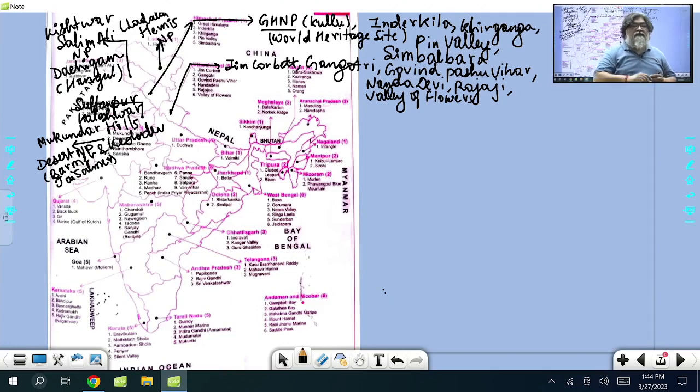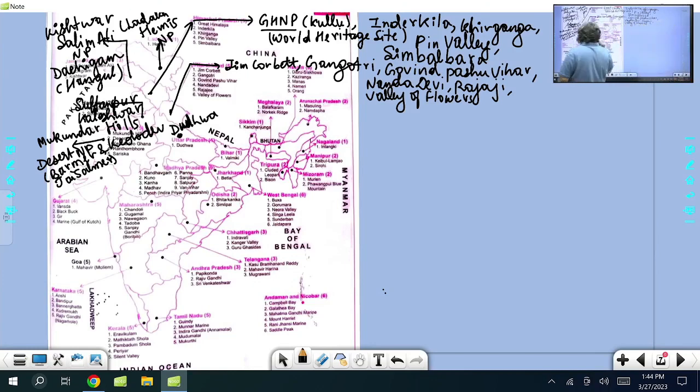That is Rajasthan there. Then you will find here Sariska, Ranthambore. Sariska and Ranthambore both are tiger reserves of Rajasthan. Right? Then very famous one you will come across very often in Uttar Pradesh, Dudhwa. Dudhwa National Park, Lakhimpur Khiri. Dudhwa is a national park, also tiger reserve.